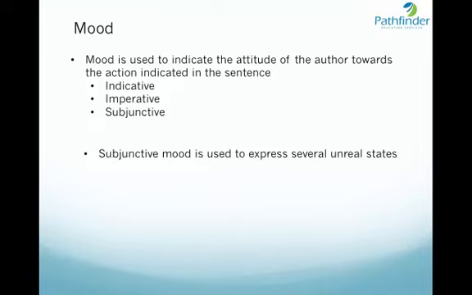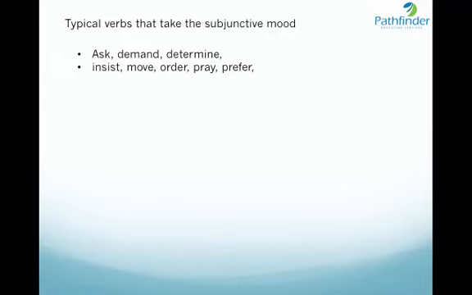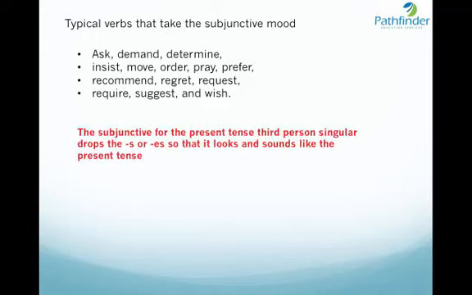So, subjunctive mood is used to express several unreal states. For example, wish, emotion, possibility, request. So, these are the things that subjunctive mood is used to express. For example, the typical words that take subjunctive mood: ask, demand, determine, insist, move, order, pray, prefer, recommend, regret, request, require, suggest, and wish. So these are the verbs that will generally take subjunctive mood.